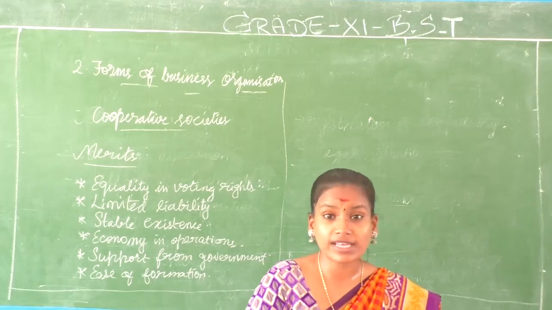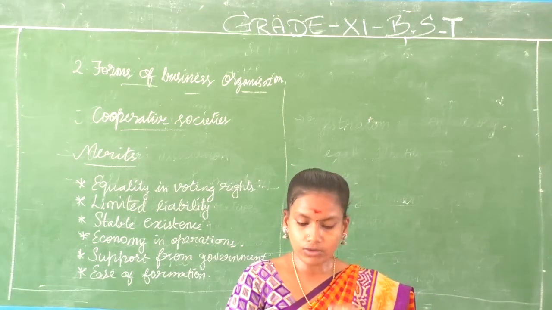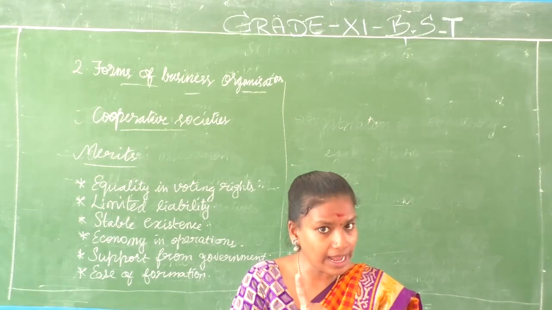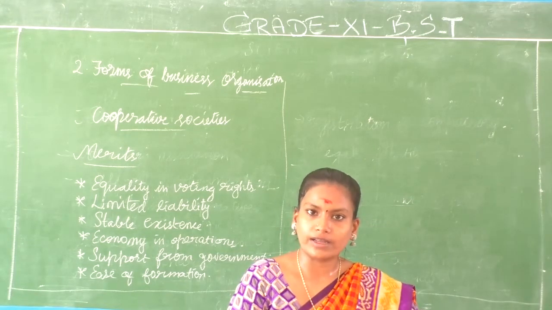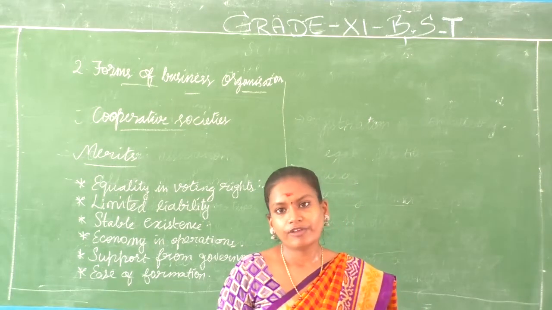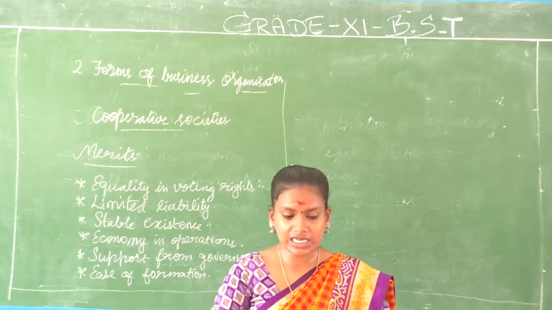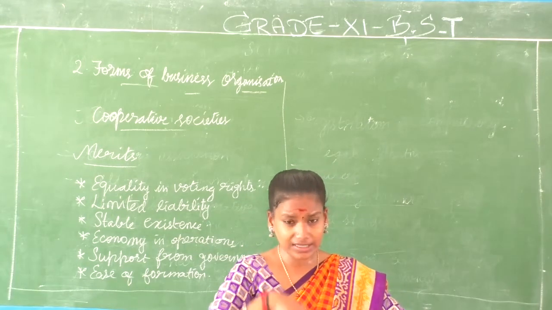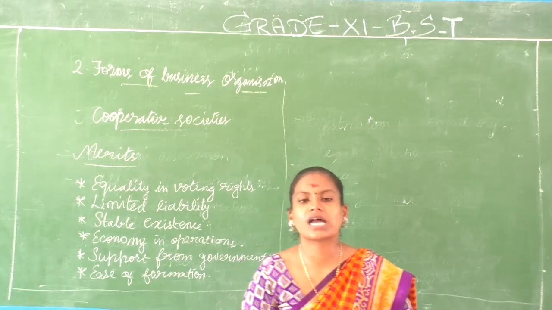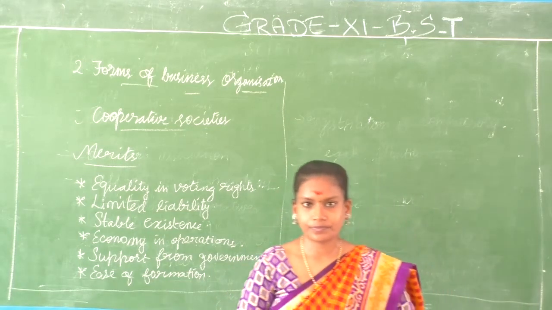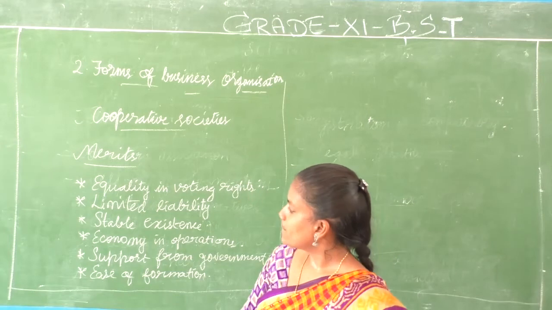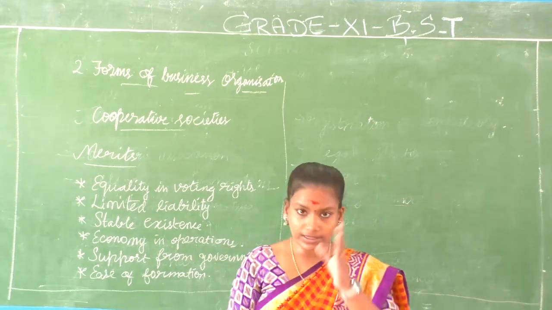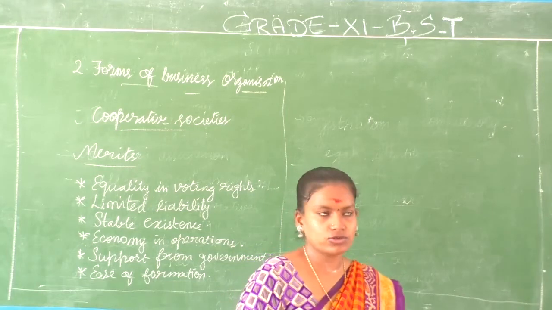The Cooperative Societies Act 1912, whatever rules or registration procedure is given in that only one act can be followed, that's enough. So the formation is very easy. Just they have to divide the shares, buy the shares, invest that as a capital and immediately start their society. Okay, these are the merits of cooperative societies. We will recall them once we have discussed about the demerits of it.